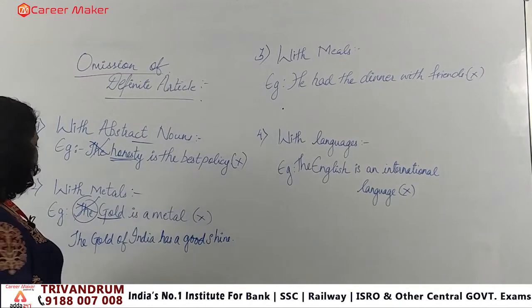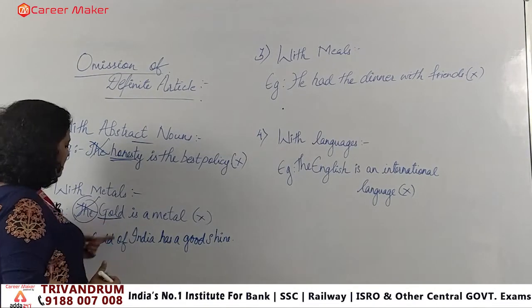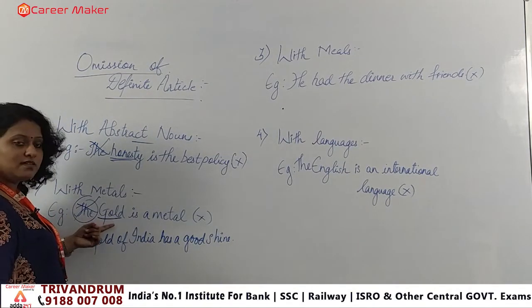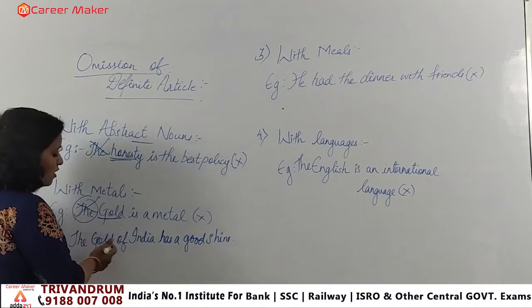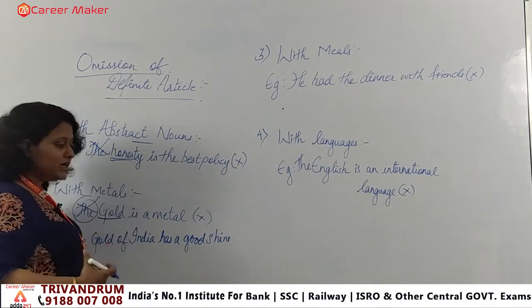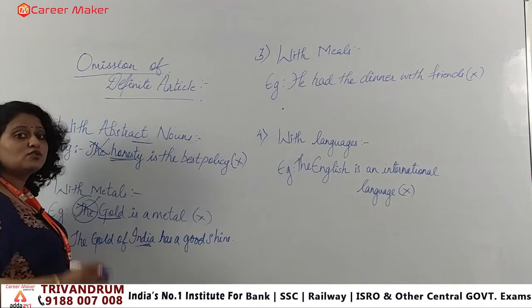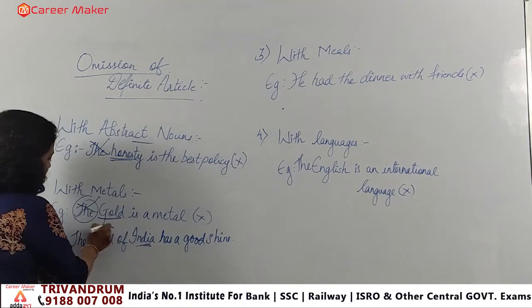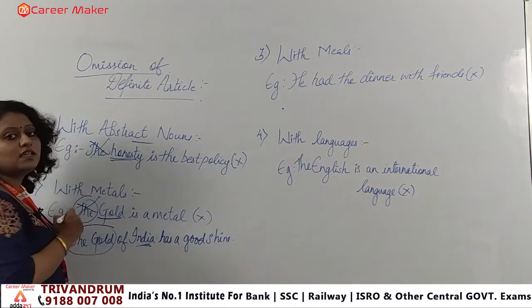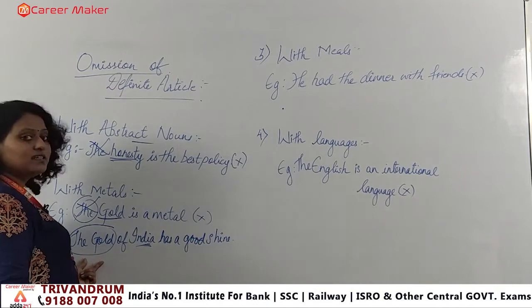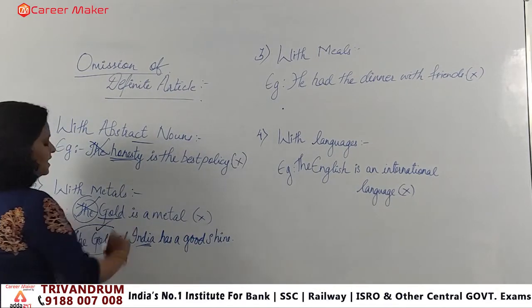See, if I am saying it like this, what am I doing in this sentence? The earlier one is a general sentence, this is particularizing. You are talking about the gold, that metal that belongs to which place? India. So this is particularizing. Whenever you particularize the subject, the metal, at that time we apply the definite article.